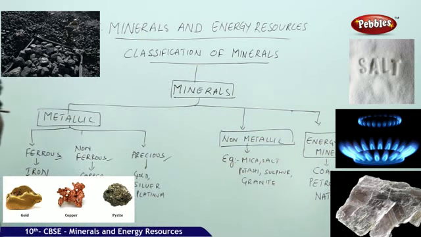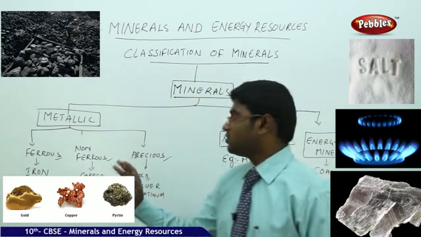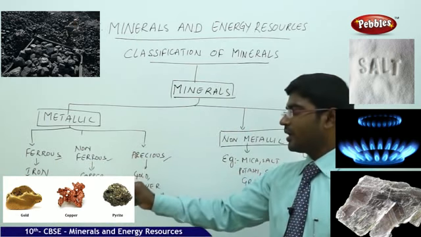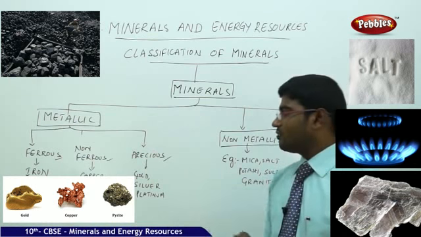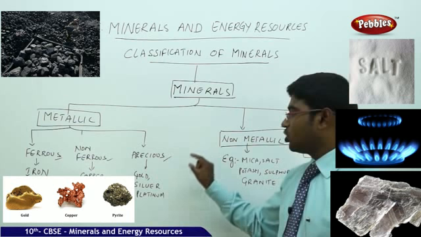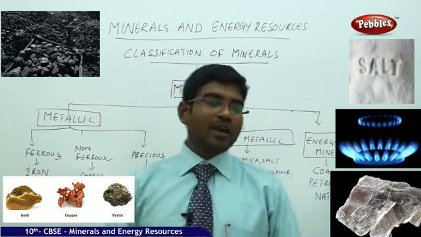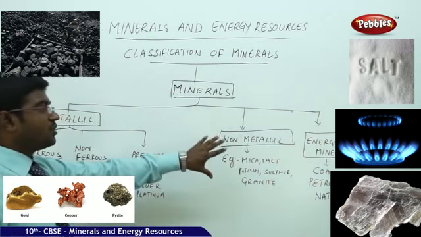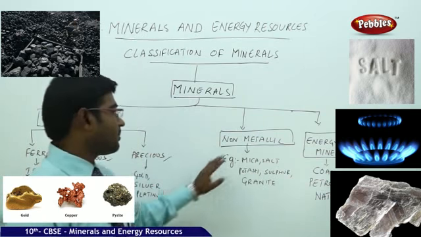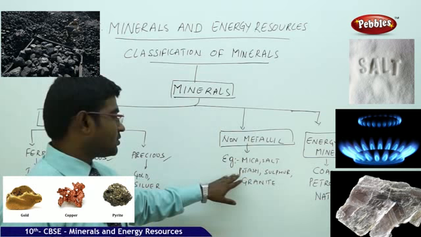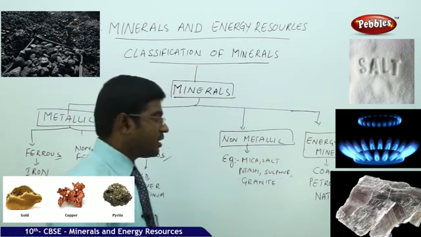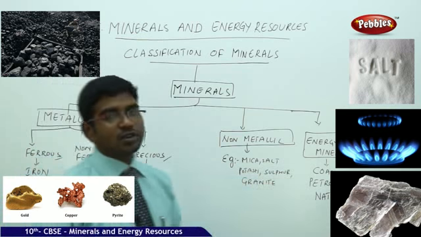In the metallic, as we discussed, we have ferrous, non-ferrous and precious. Examples: iron, iron ore, nickel, manganese, cobalt. In the non-ferrous, we have copper, lead, tin and bauxite. In the precious, we have gold, silver and platinum. In the non-metallic, where the influence of metals is zero, the examples are mica, salt, potassium, sulfur, granite. And moving on to the energy resources or energy minerals: coal, petroleum and natural gas.